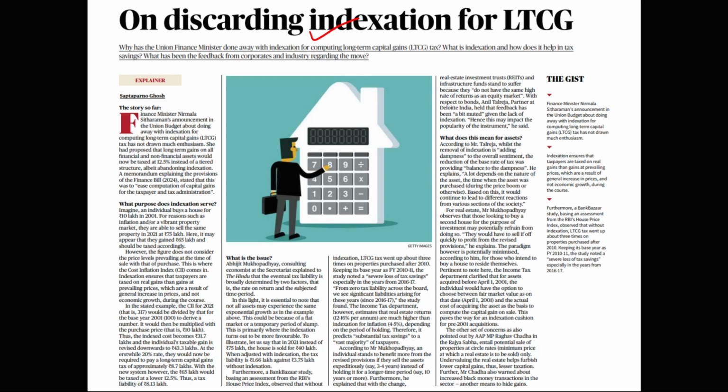So UPSC can give two, three types of questions on this topic. One question is they will directly ask you the meaning of indexation. So basically it is an offset for inflation for long-term capital gains.